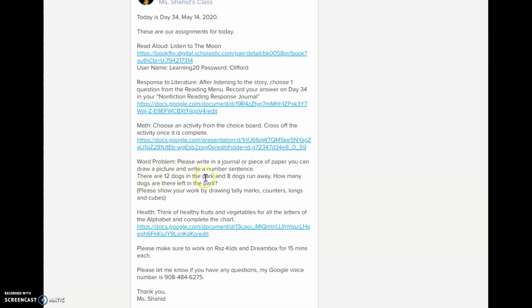There are 12 dogs in the park and 8 dogs run away. How many dogs are left in the park? So this time it says run away, so it means that you need to take away. So I want you to solve this word problem, but girls and boys, make sure when you're doing your work, you're showing me your work.